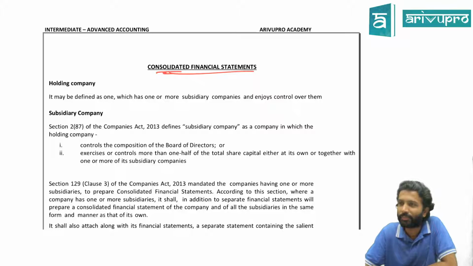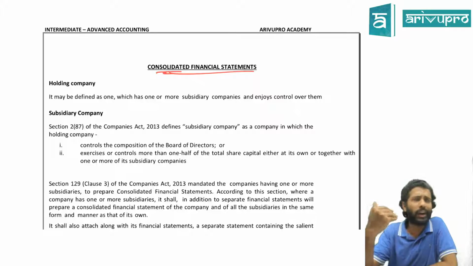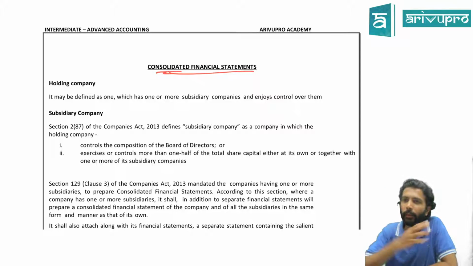Simpler terms you tell me. You don't have to go into nitty-gritties of too many components. At the basic level, what could be the problem that could arise at the time of adding? Let's concentrate on balance sheet. Any two random companies' balance sheets, can you add? My company, I will add it with, let's say, Tata Limited. ArivuPro's balance sheet, I will add it with Tata and call it consolidated financial statement. Is it okay? Any two random companies, can you consolidate, or there should be a nexus or connection? What is that connection? Shareholding percentage.